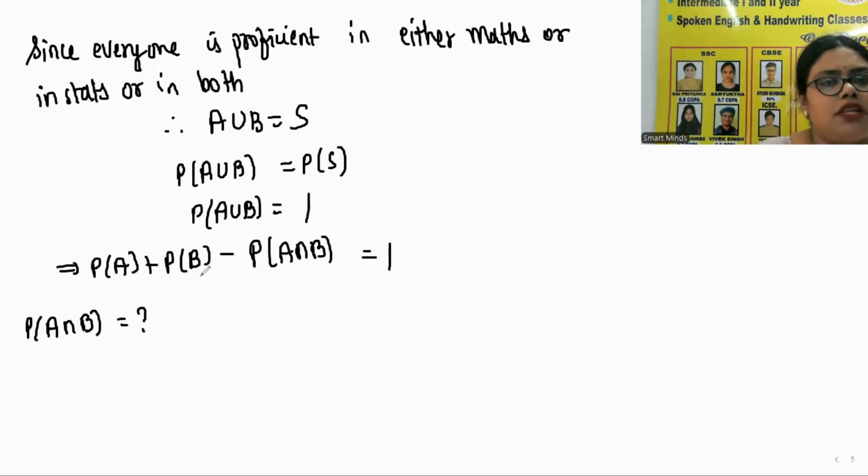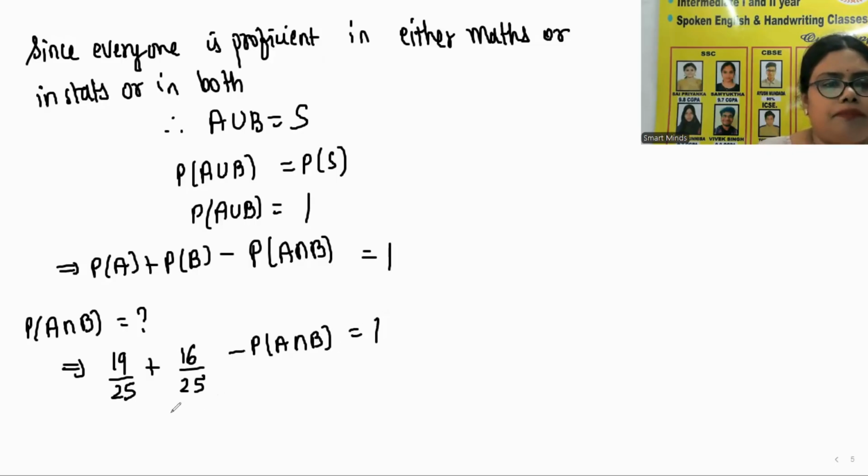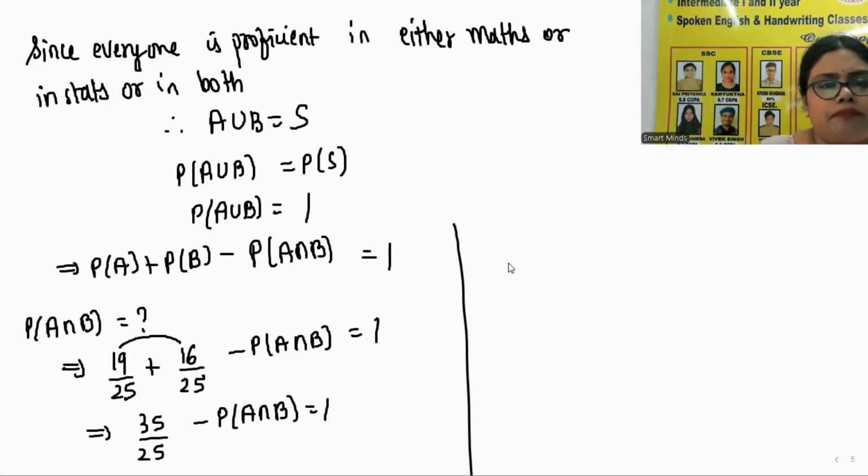So let us substitute in this. P of A is how much? 19 by 25 plus P of B is 16 by 25 minus P of A intersection B is equal to 1. So here denominators are same, we can add the numerators. It is 35 by 25 minus P of A intersection B is equal to 1.